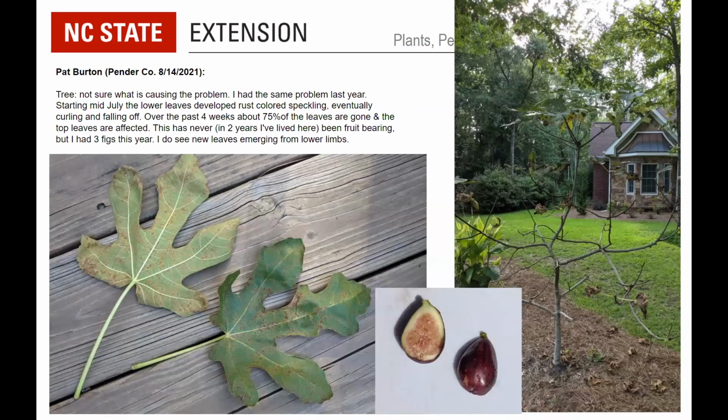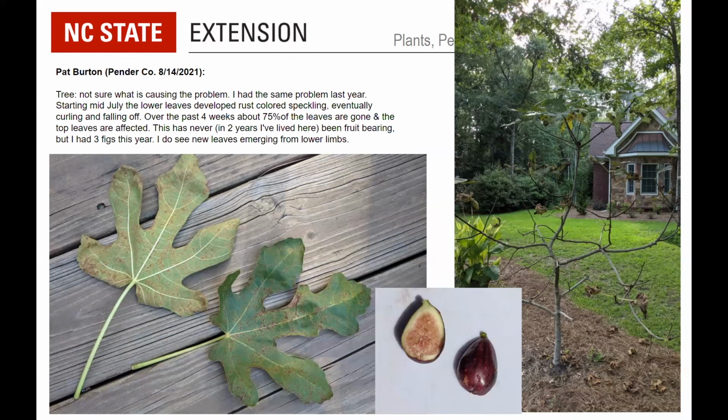And continuing, the interesting thing about this fig here, so the picture of the leaves themselves isn't as good of a clue in this case as the picture of the whole tree. Because you see the leaves curling up and dropping off, which is part of the description there, and seeing new leaves emerging, that's a good sign that the tree is actually going to be all right.